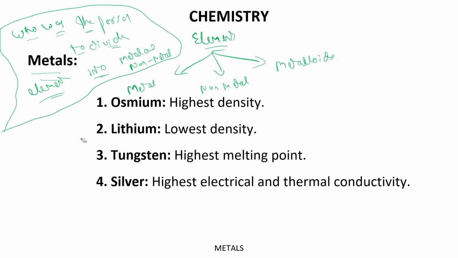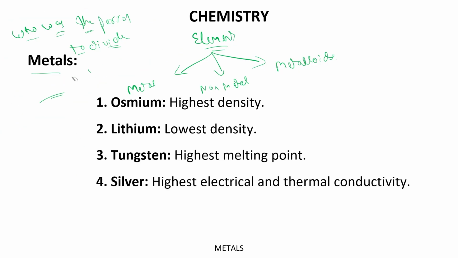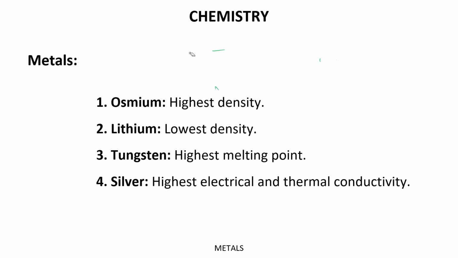We only knew about the elements, but thereafter there was one person whose name was Antoine Lavoisier.